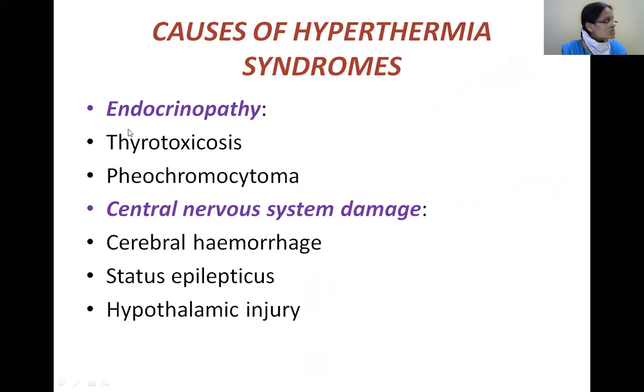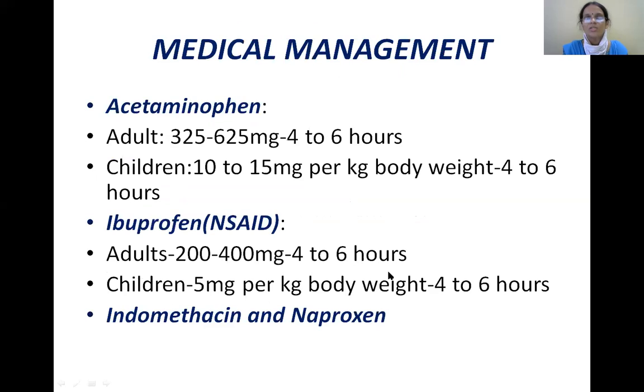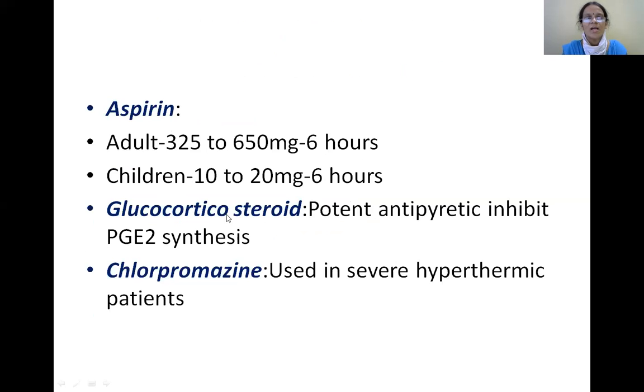So the other causes for hyperthermia are the endocrine causes such as thyrotoxicosis, pheochromocytoma, central nervous system damage such as cerebral hemorrhage, status epilepticus, hypothalamic injury. So medical management is by acetaminophen, that is paracetamol, ibuprofen, indomethacin, naproxen, aspirin, glucocorticosteroid and chlorpromazine, which is used in